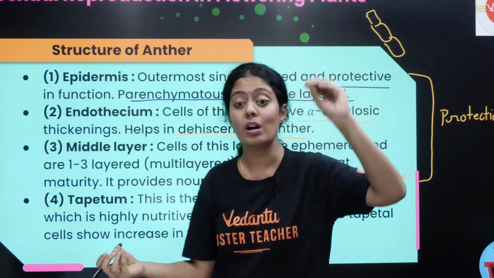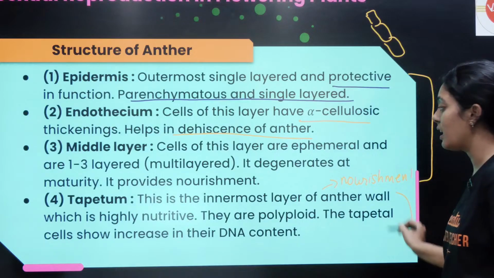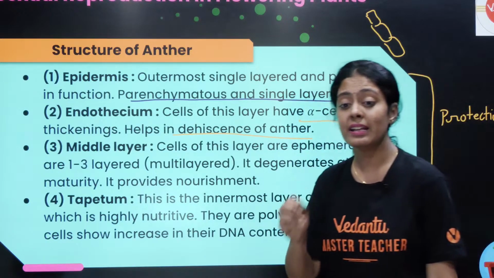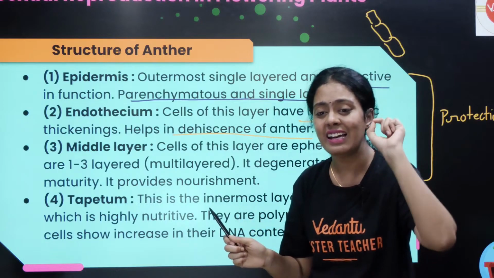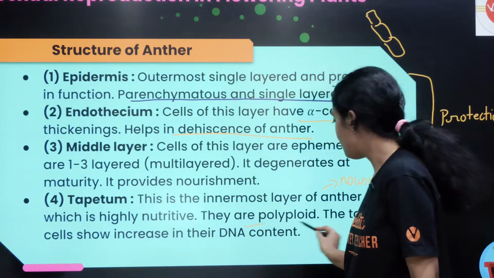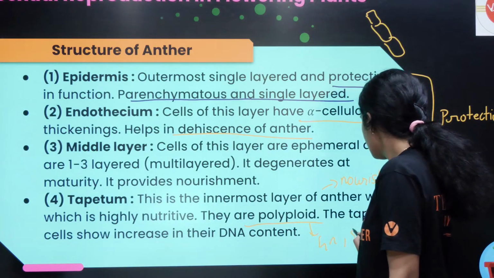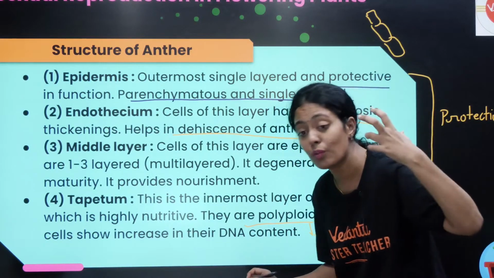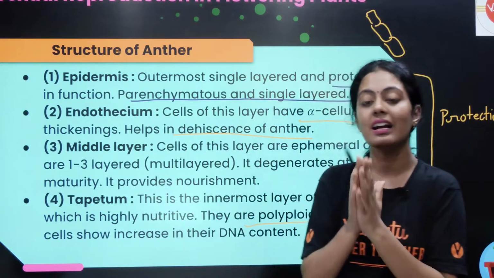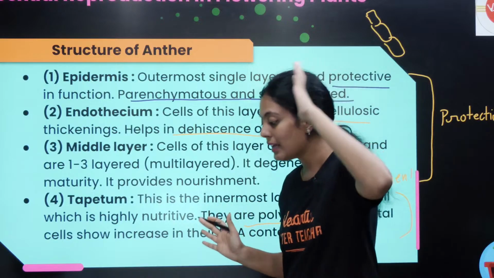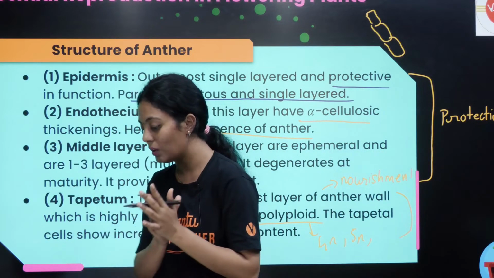I asked a question: what is dehiscence of anther? This is one of the most important questions. The tapetum: the first statement is that it is the innermost layer. It is highly nutritive. They are polyploid. What is polyploid? They are multiple, 4n, 5n, 6n, they have more numbers of chromosomes, and the tapetal cells show an increase in their DNA content. Breaking of what layer? Can you tell me, Mariam?